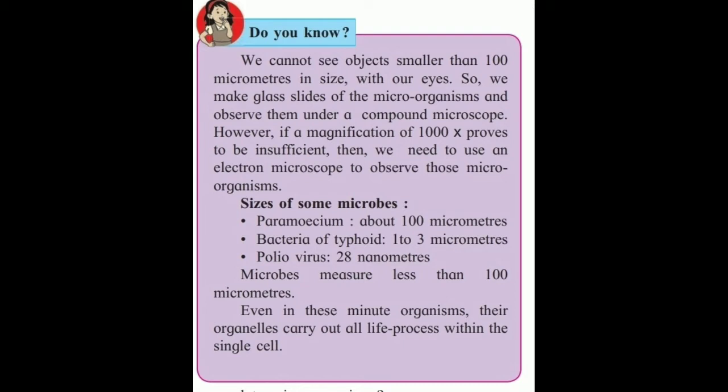Then what are the sizes of microbes? Paramecium is about 100 micrometers in size, while the typhoid bacterium is 1 to 3 micrometers in size, while the polio virus is very small, 28 nanometers in size. The microbes which measure less than 100 micrometers are the microbes. Even in these minute organisms, their organelles carry out life processes within that single cell.